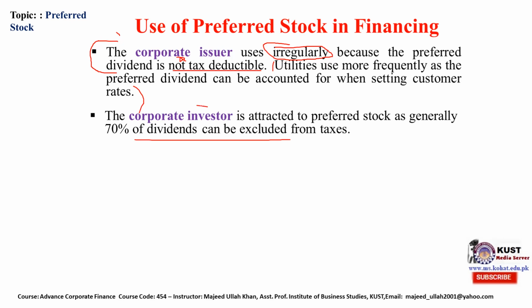So corporate investors such as mutual funds and pension funds invest in preferred stock because when they receive the preferred stock dividend, they will pay no taxes at all.